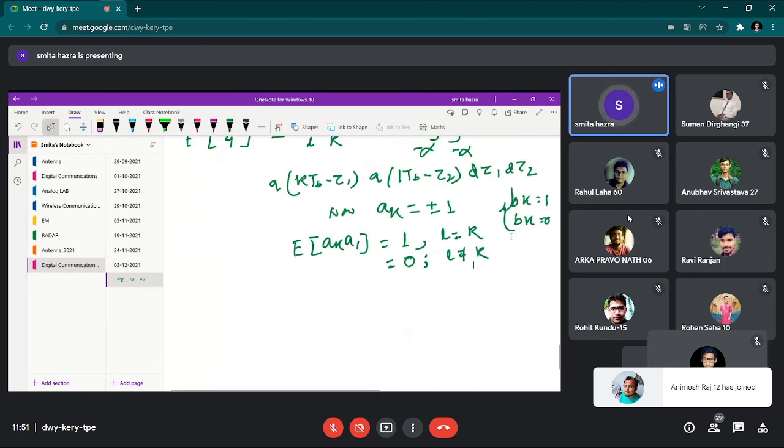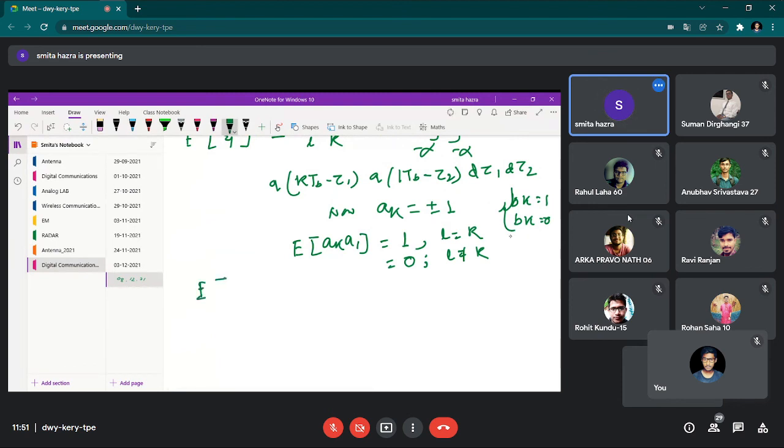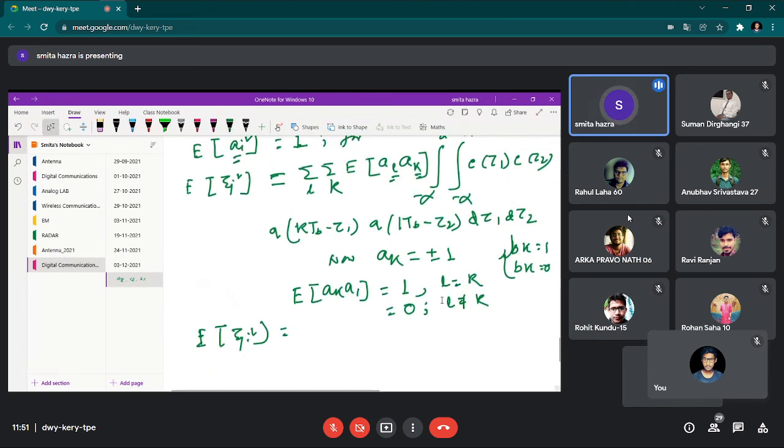So what is left here, look, expectation of zeta I square. When L is equal to K, only then this expectation will be 1, otherwise it will be 0.